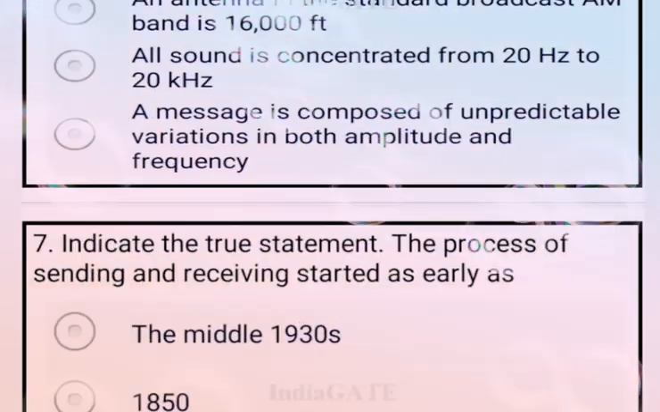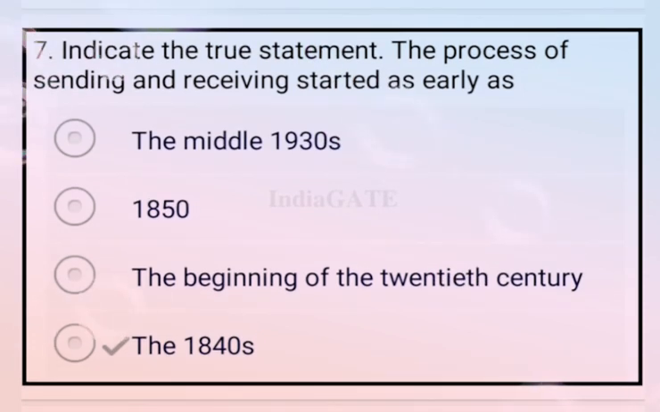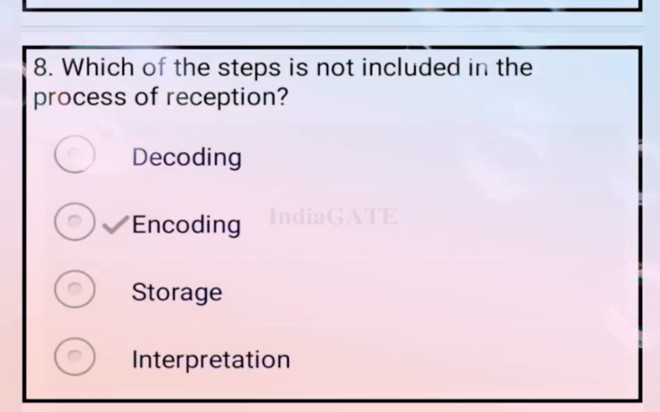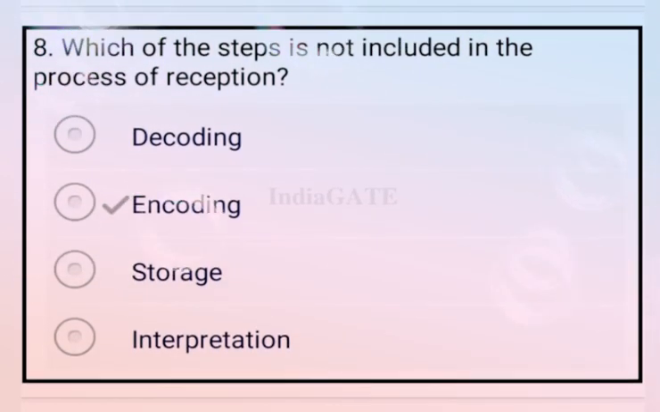Now come to the next question. Indicate the true statement. The process of sending and receiving started as early as. Here are four options, and the correct answer for this question is option D, that is the 1840s. Now come to the next question. Which step is not included in the process of decryption? The correct answer is option B, that is encoding.